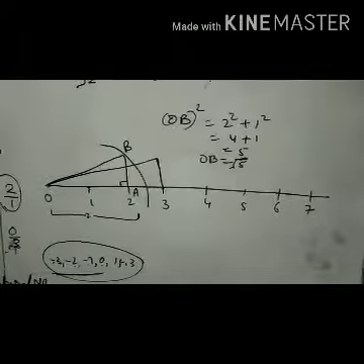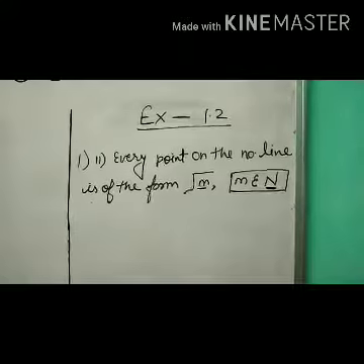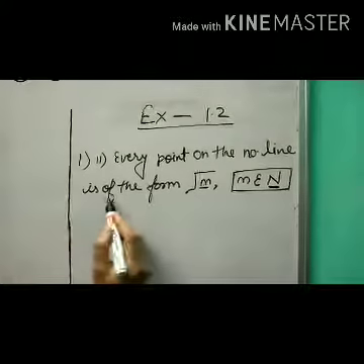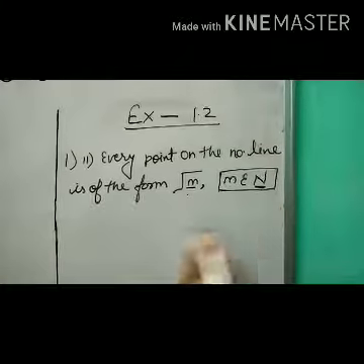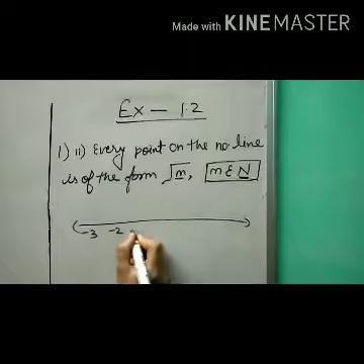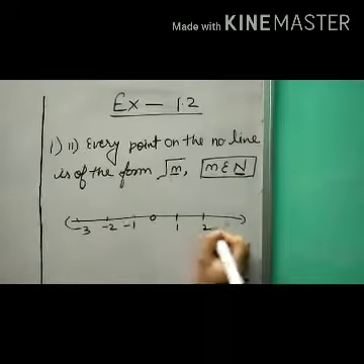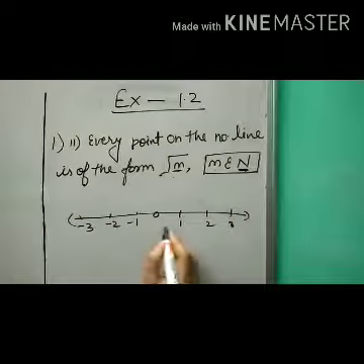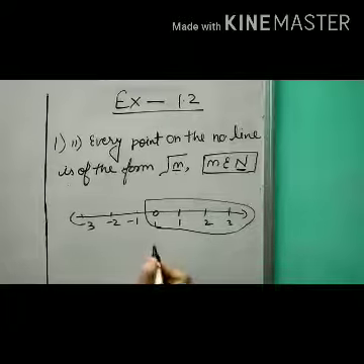Understood, students? Now this is question number 1 from exercise 1.2: every point on the number line is of the form under root m, where m is a natural number. We have a number line here: -3, -2, -1, 0, 1, 2 and 3. So all these numbers we can write in the form of under root m.